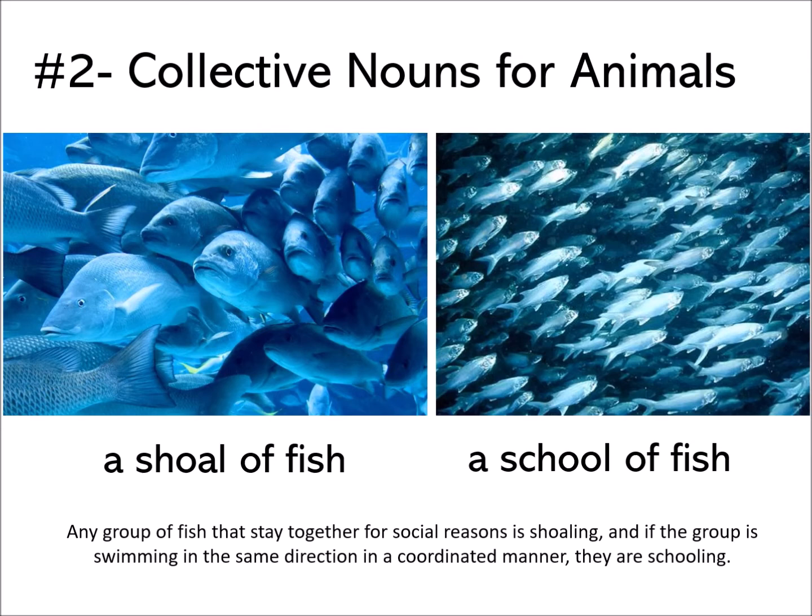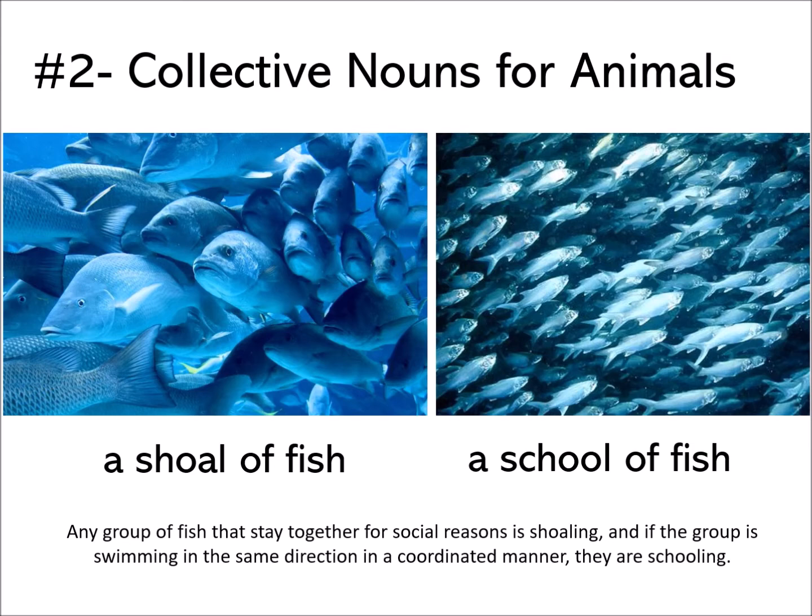From the sources, it says that any group of fish that stay together for social reasons is shoaling. It means the fish of the same species will be socializing with each other, they stay together, it is shoaling. In biology, we call it shoaling.